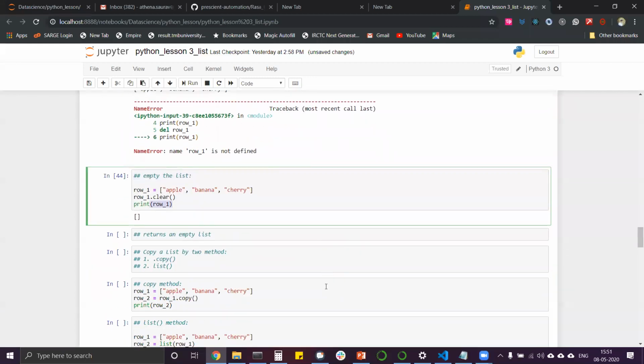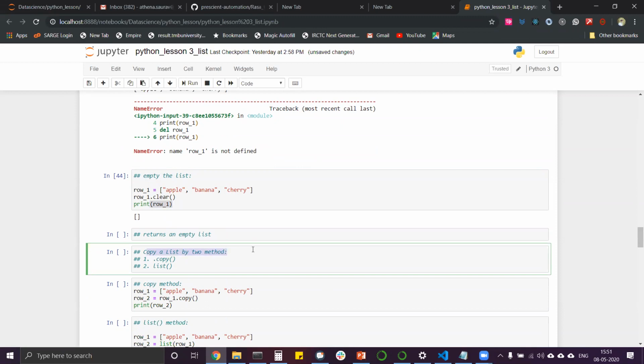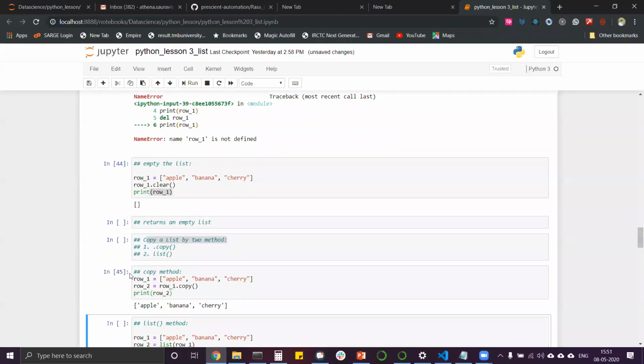Now there are two other methods that we need to study: copying a list by two methods. One is the dot copy method, and another is the list method. The first one is as we speak, it's the same. Row 1 is equal to apple, banana, and cherry. Then row 2 could be row 1 dot copy, and row 2 will be the same as row 1.